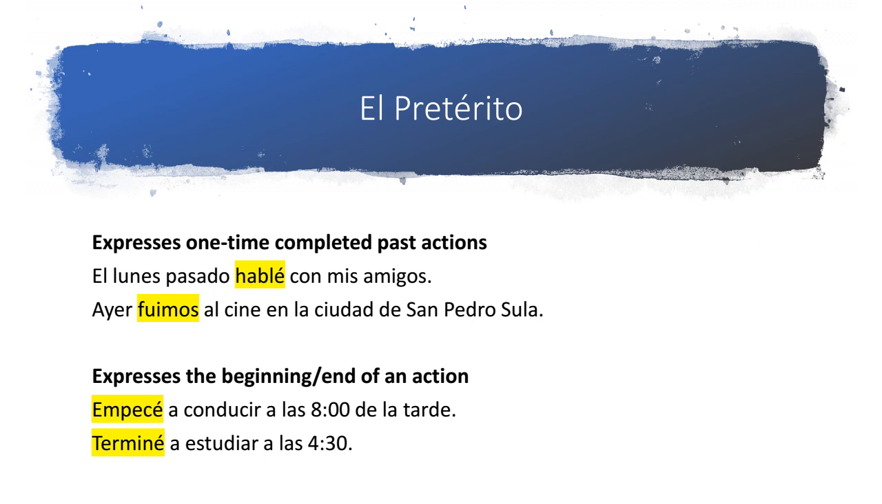Okay, clase. So we're going to look at a couple of examples for each of the different uses of el pretérito. So I talked about 4 different uses, and so we'll look at each one of those in a little bit more detail. So the first use, el pretérito expresses one-time completed past actions. So here's the 2 examples I have. El lunes pasado hablé con mis amigos. Last Monday, I spoke with my friends. Here I am, expressing the fact that one time on Monday, I spoke with my friends, and that's completed now.